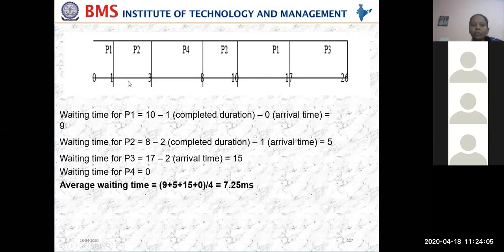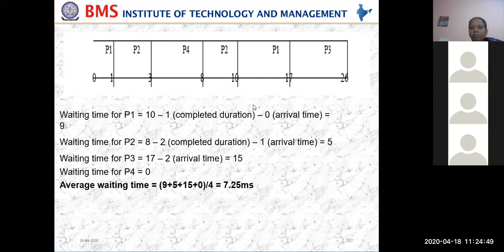In the same way P2. See here, till what time does P2 have to wait? It has to wait till 8. But in between it also got CPU time for its execution, so minus 2. What is this minus 2? The time taken to complete: 3 minus 1 is 2. So 8 minus 2. What is this 8? It was waiting for the next time to get the CPU. So 8 minus 2 minus the arrival time. The arrival time for P2 was 1. So minus 1. Do all this calculation, that is 5.